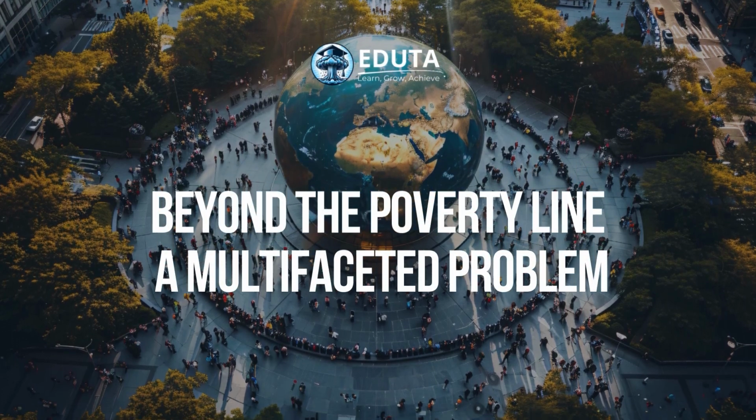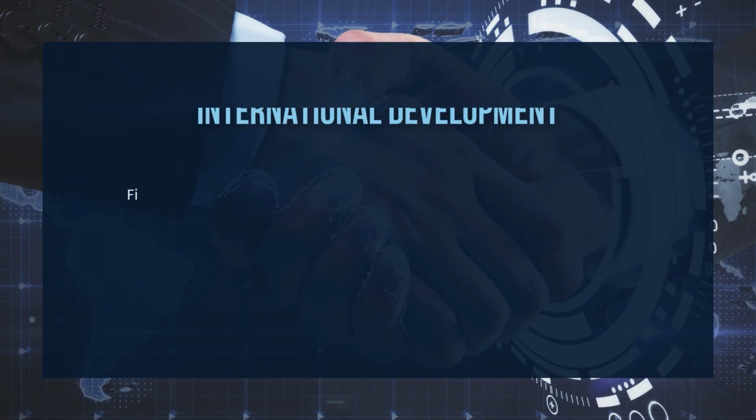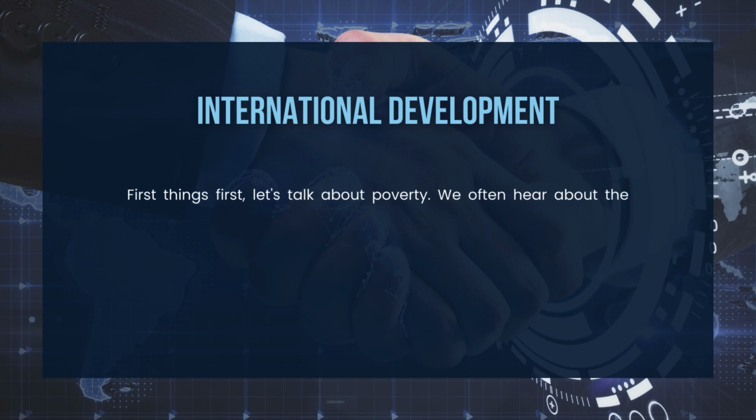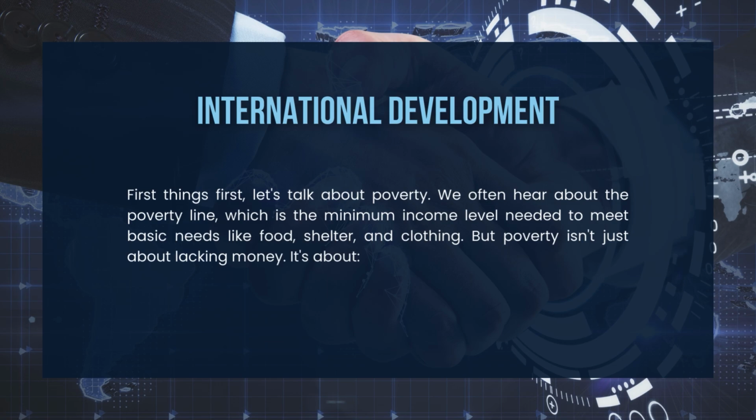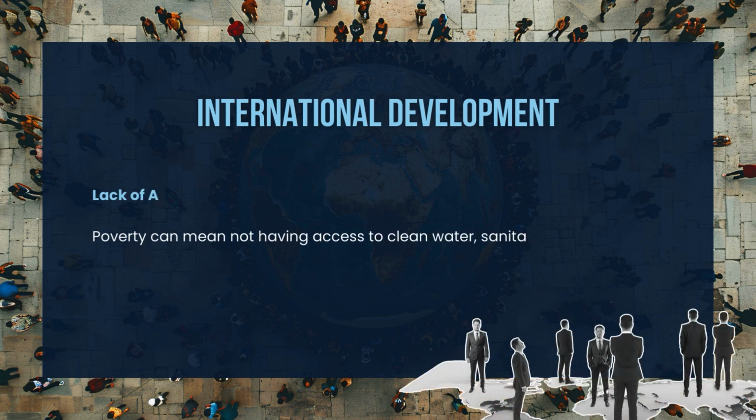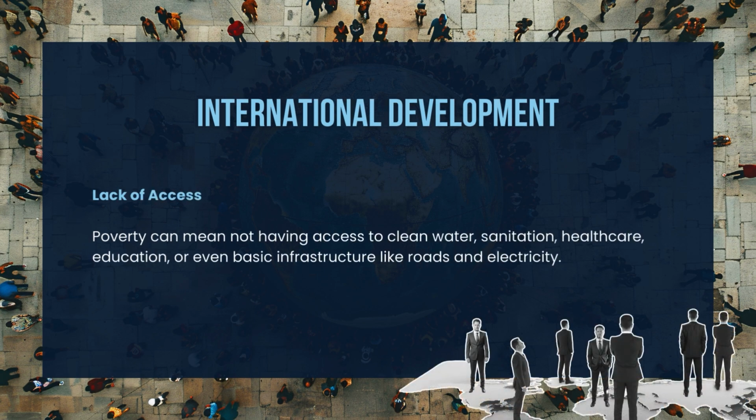Beyond the poverty line, a multifaceted problem. First things first, let's talk about poverty. We often hear about the poverty line, which is the minimum income level needed to meet basic needs like food, shelter, and clothing. But poverty isn't just about lacking money. It's about lack of access. Poverty can mean not having access to clean water, sanitation, healthcare, education, or even basic infrastructure like roads and electricity.